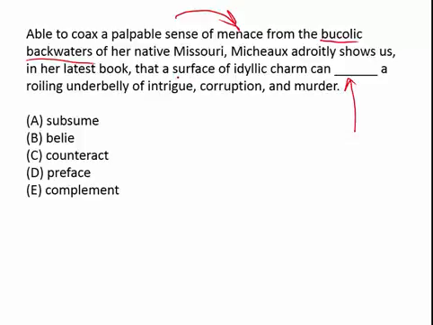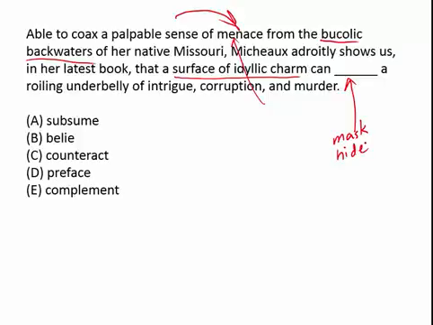There's a surface of idyllic charm, that bucolic backwater. And what's happening is there's actually some menace, something negative underneath that charm. So a good word that works here is can mask. Can hide also works nice, or disguise, something of that nature.